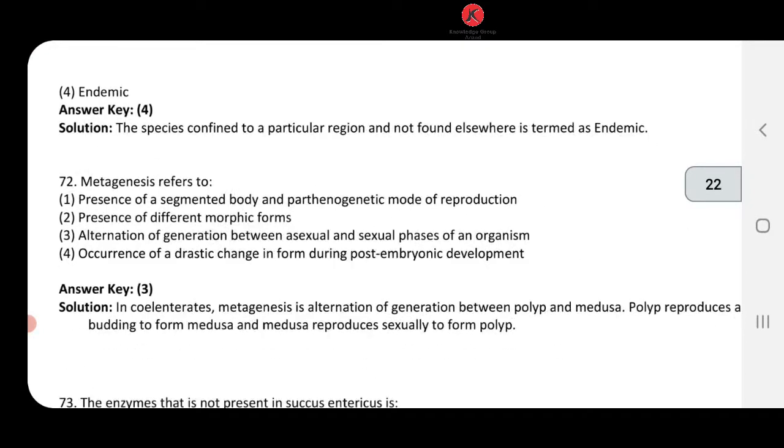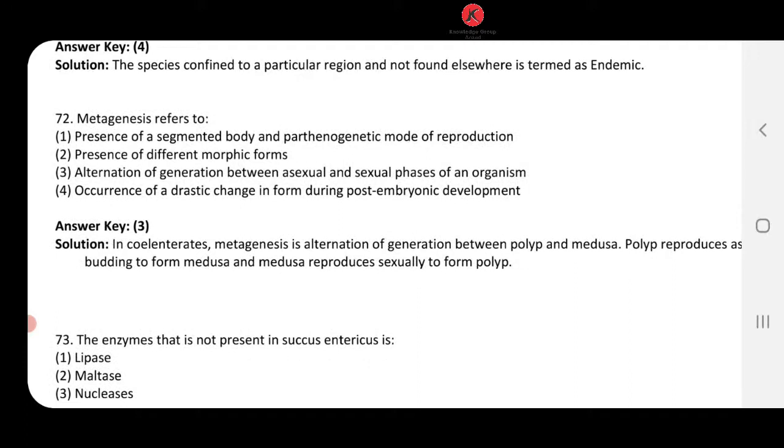Next question, metagenesis refers to. Dear student, if we are talking about metagenesis, then it should click in your mind that here we are talking about the coelenterate phylum. We have understood something: polyp and medusa. There is alteration of generation between polyp and medusa. That is what we mean by metagenesis.